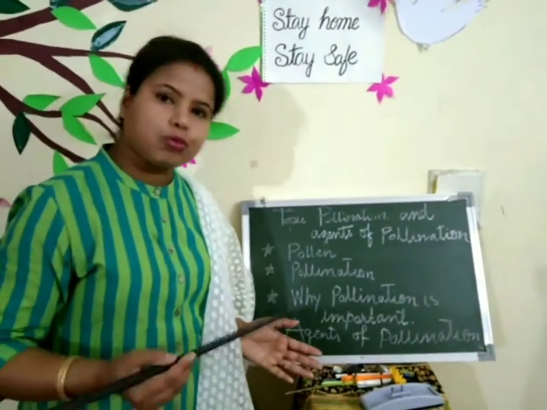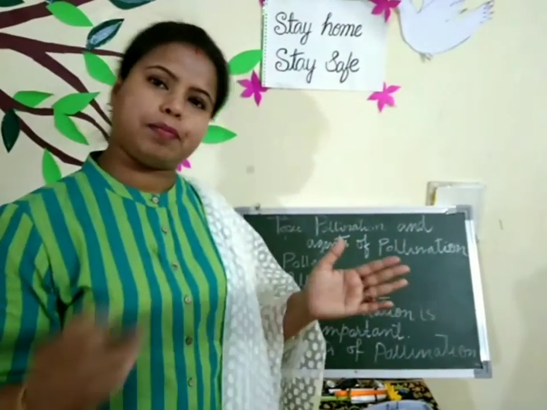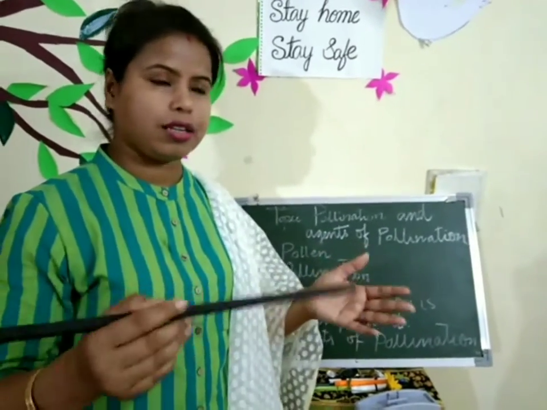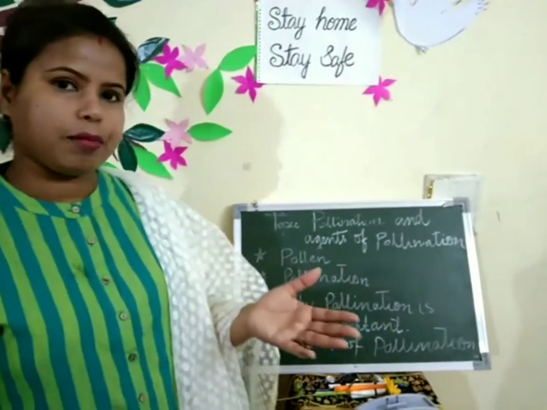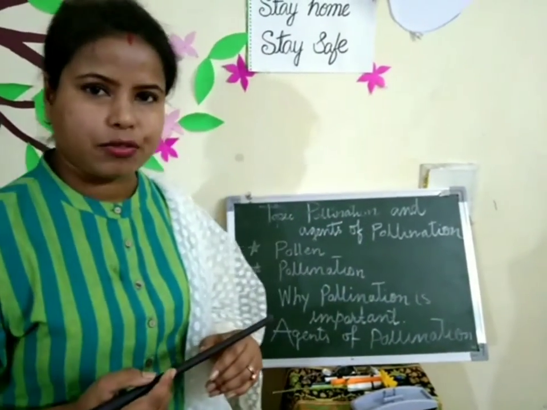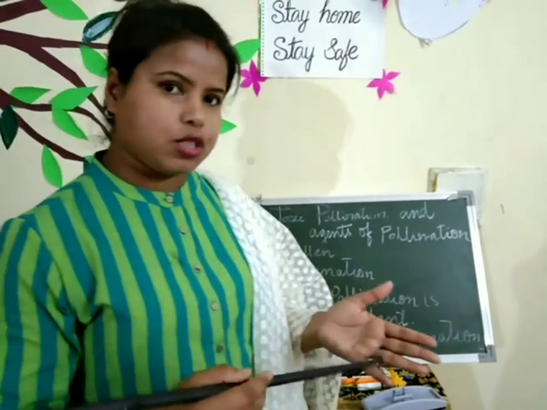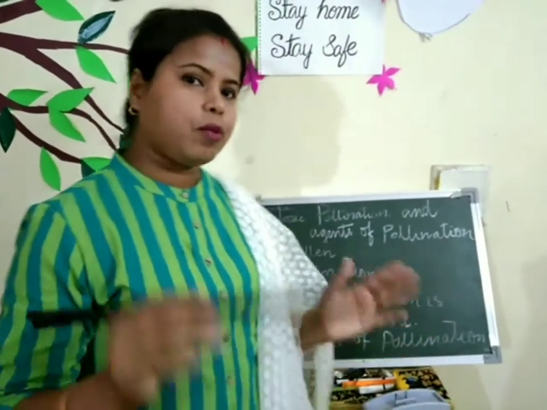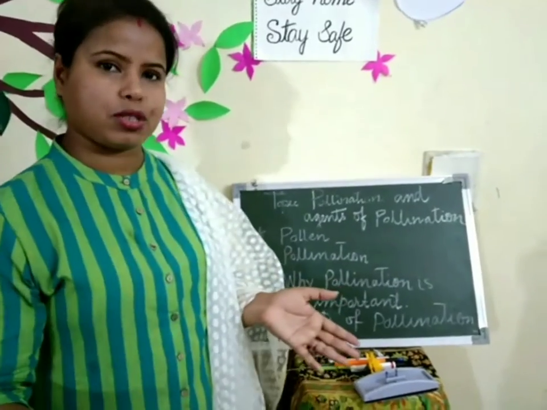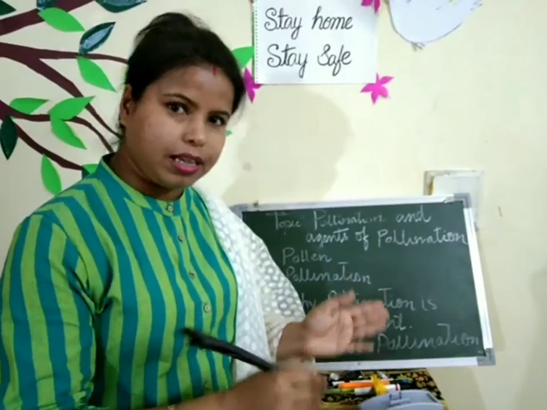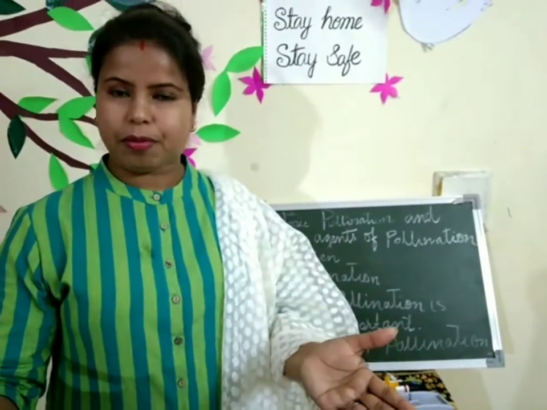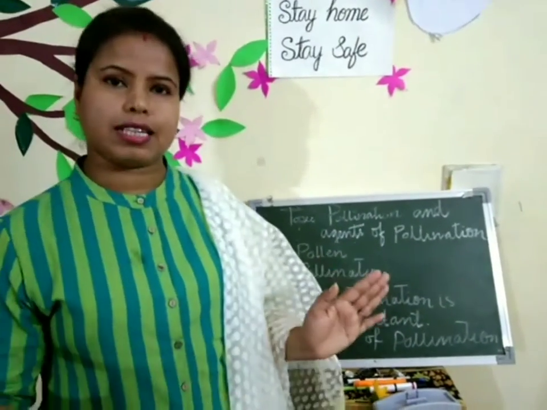In my last video, I told you that in some flowers, both male and female parts are present together, like hibiscus, that we call the China rose. That is the common flower in our garden. I showed you the male part and female part in my last video. So in the flower that contains male and female parts together, pollination takes place by the self process, right? But in some flowers, the male part is present in one flower and the female part in a different flower, where cross pollination takes place.